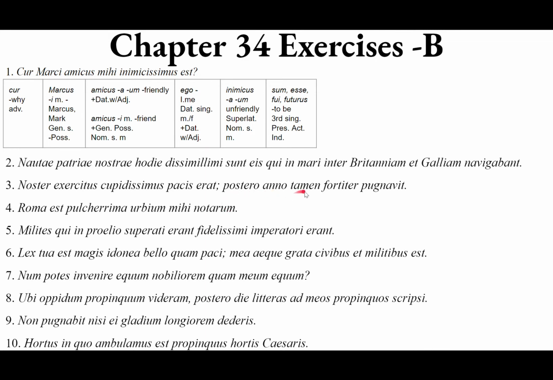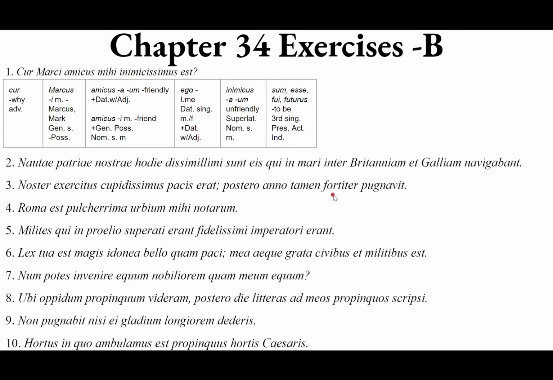Postero anno, however, in the next year. Postero anno, from posterus, a, um, meaning following, or you can see post there, after, the next. And it agrees with anno, from annus, i, masculine, meaning a year. So ablative of time when, ablative singular masculine, in the following year, however, nevertheless, in the following year.